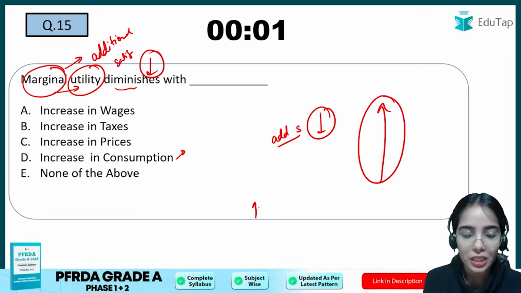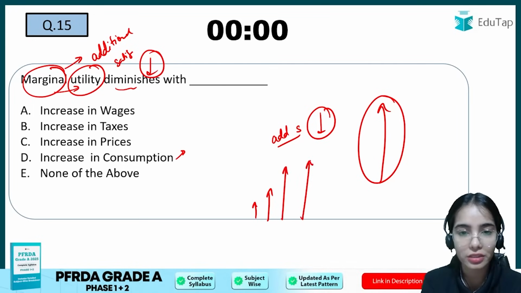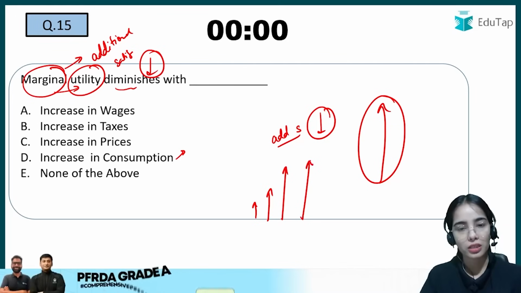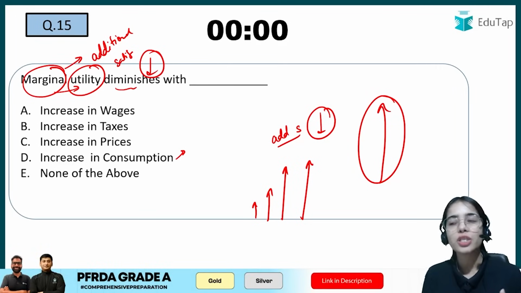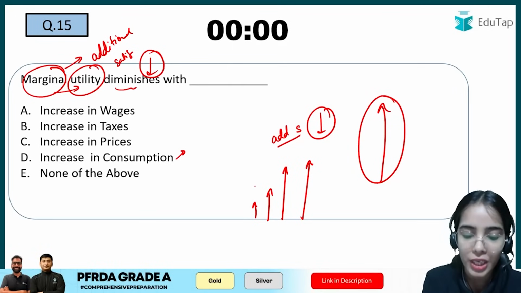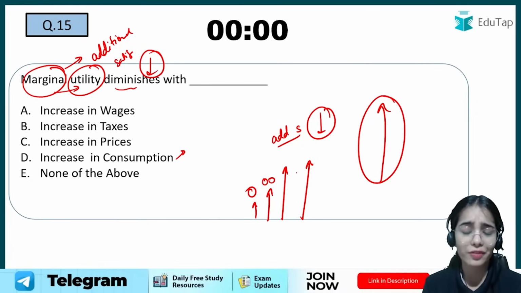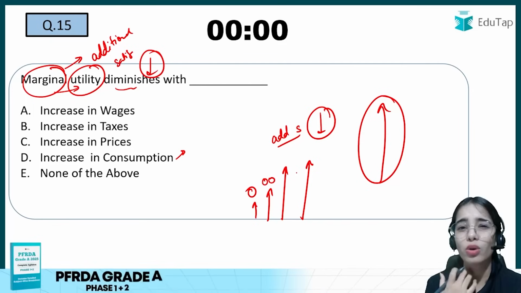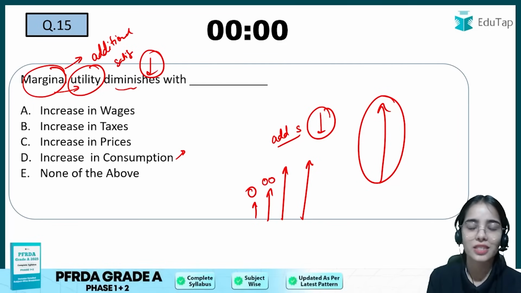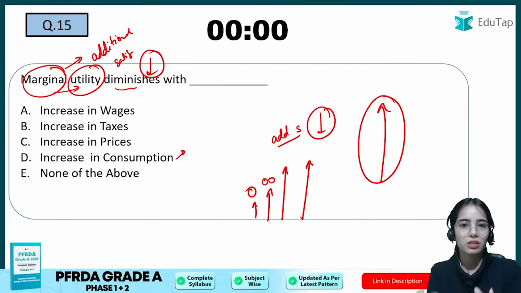If I am continuously consuming tea, one after another, my satisfaction from the additional cup of tea decreases. Similarly, if I am eating 1 rasgulla, I am very happy with it. If I have to eat 2 rasgulla, I might not be getting the higher satisfaction. My satisfaction is decreasing with the rasgulla.